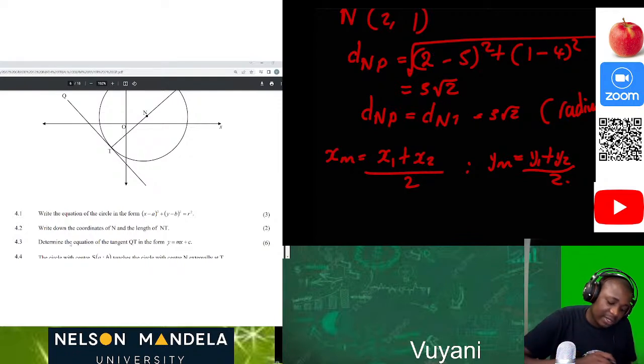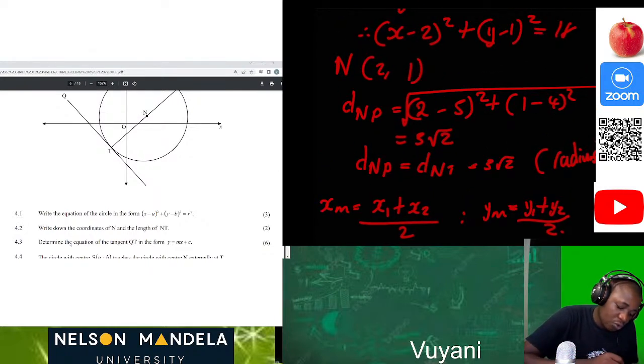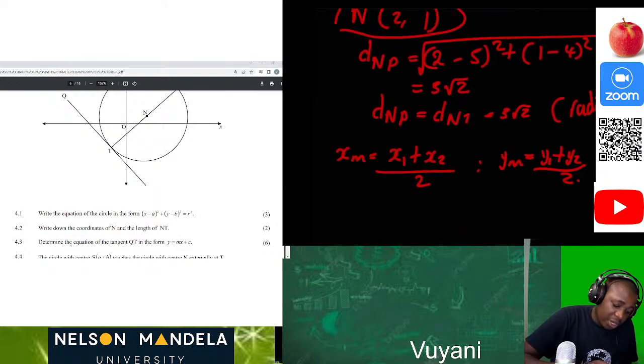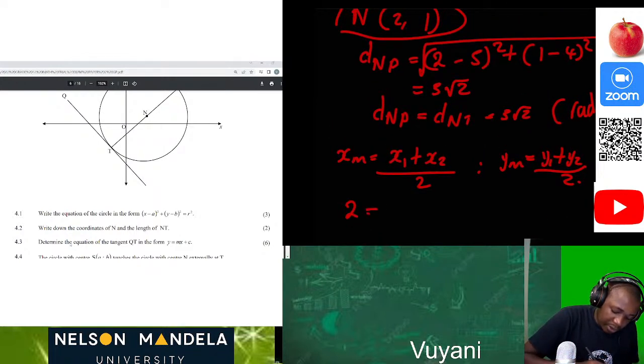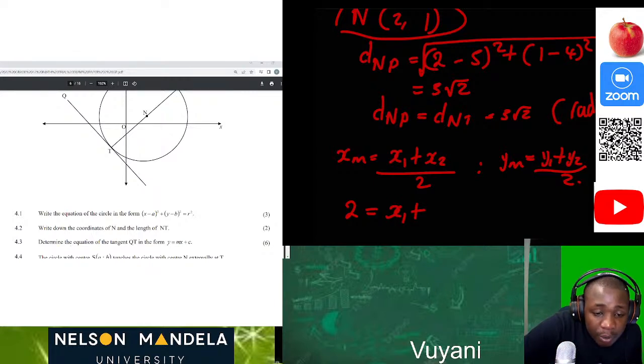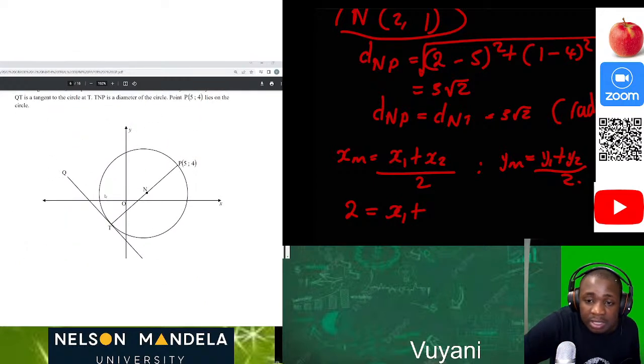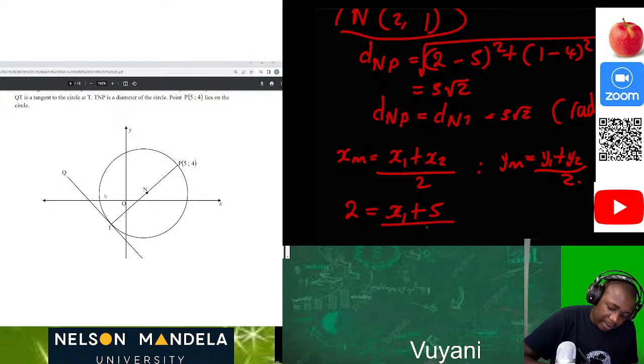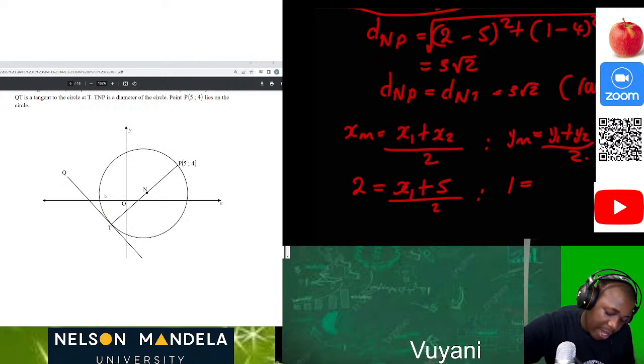In this instance, our center is (2; 1). So we can use this to our advantage. 2 is equal to (x1 plus, what is the x value of point P? Let's look at it. It's 5) divided by 2. Then we have 1 equal to (y1 plus 4) divided by 2.